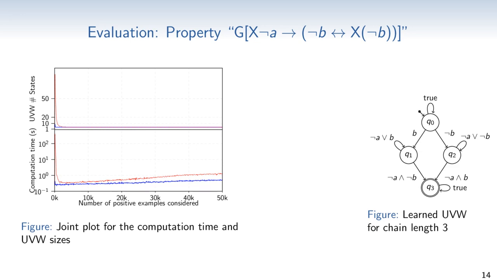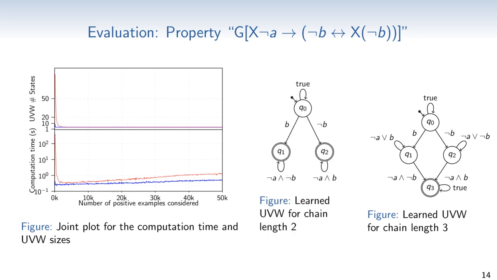It can be seen that there are 2 chains from the initial state to the rejecting state Q3, representing the ways in which the property can be violated. There's one chain for each of the possible values that the variable b can have in a character. The states Q1 and Q2 then check that if the value changes to the next step, the value of a cannot be false. Whenever that is not the case, the state Q3 is reached. The self loop in the final state makes sure that once the property is violated, the property cannot be satisfied by a suffix word anymore.